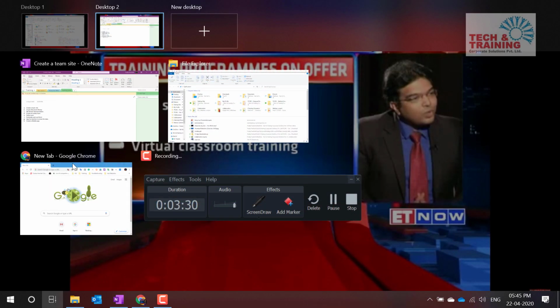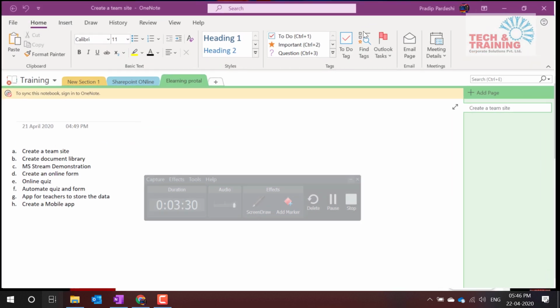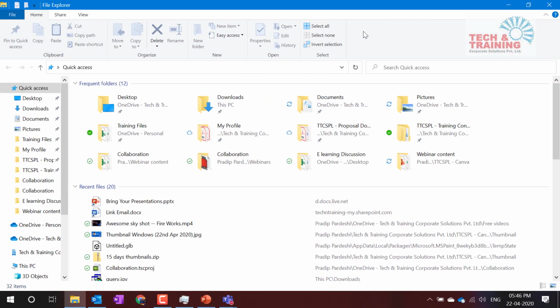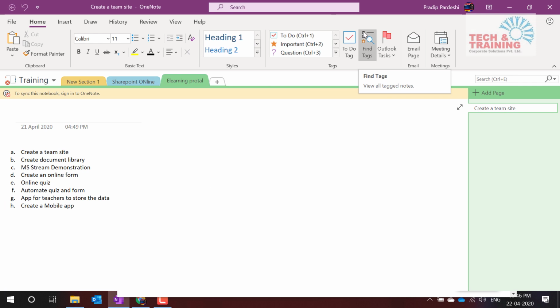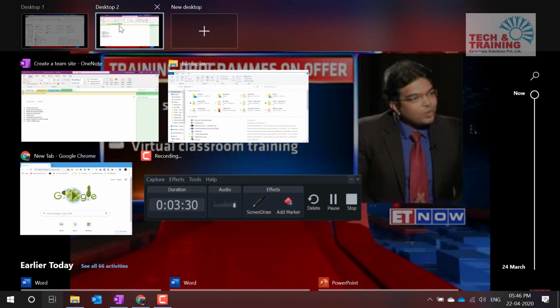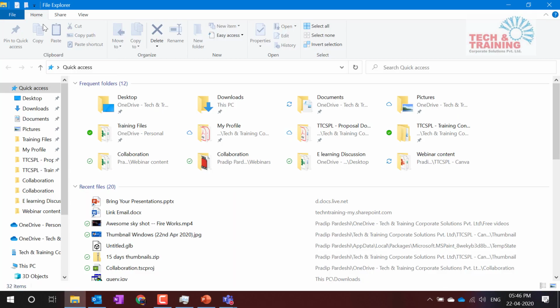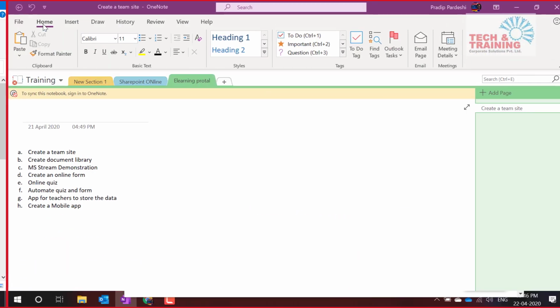At the moment you click here and you change the desktops like this, or the simple shortcut is Windows Control left arrow to move to the previous desktop, Windows Control right arrow to move to the desktop on the right hand side. Now which desktop is on the right hand side? Desktop 2 is on the right hand side and desktop 1 is on the left hand side. So Windows Control right and left will help you move to different desktops.